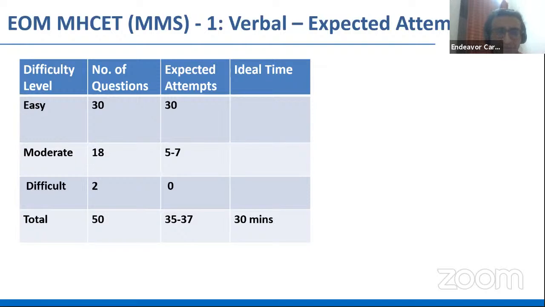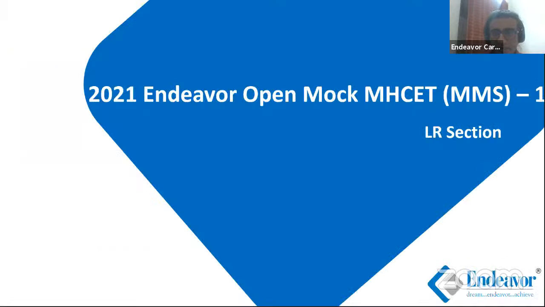So ideally, in the verbal section, in the time frame of 30 minutes, you could have attempted around 35 to 37 questions. Given that there is no negative marking, some people might have stretched it to 45 attempts, right? But over here we are talking about genuine attempts. We are not talking about flukes. Okay? Chalo.